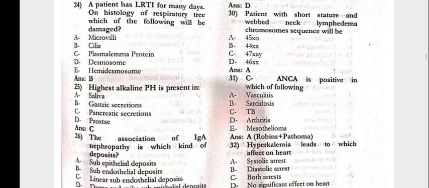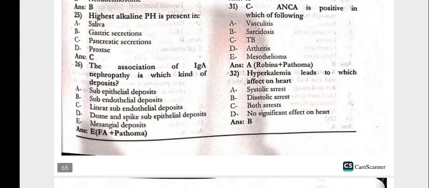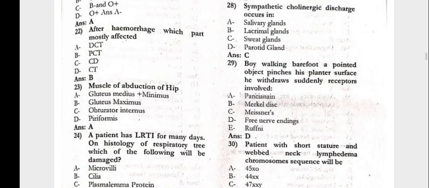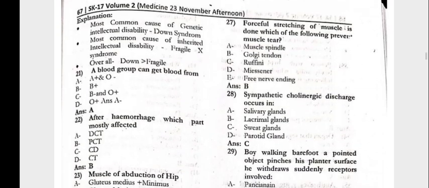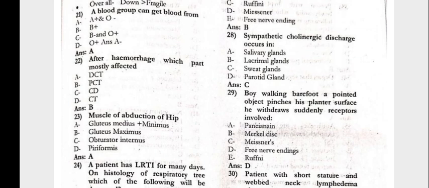Highest alkaline pH is present in the pancreatic secretion. The association of IgA nephropathy is which kind of deposits, that is mesangial deposits. Next, 27, the full stretching of the muscle is done, which of the following prevents the muscle tear, that is the Golgi tendon. 28, the sympathetic cholinergic discharge occurs in the sweat glands.